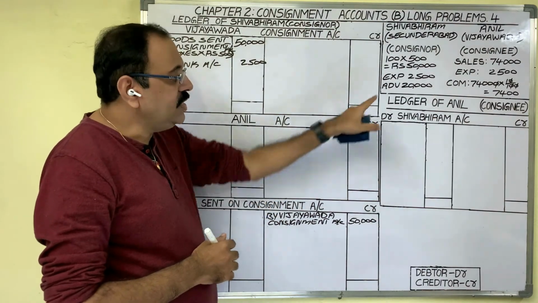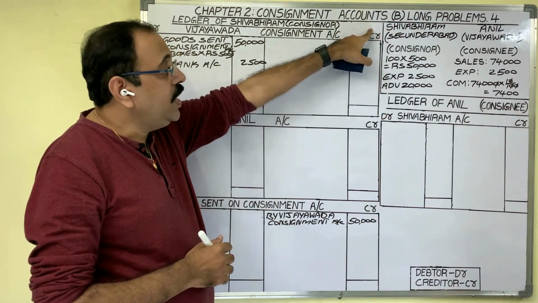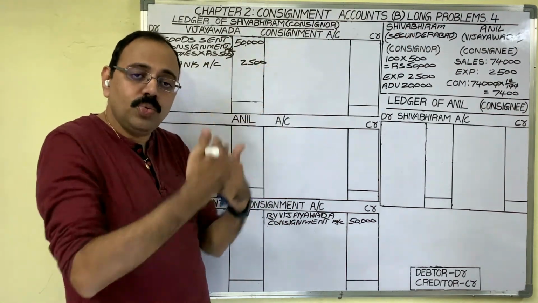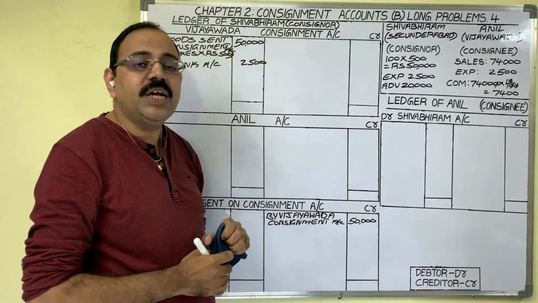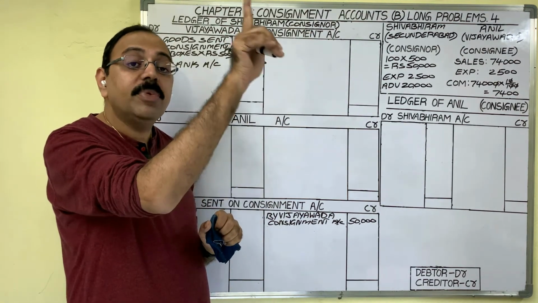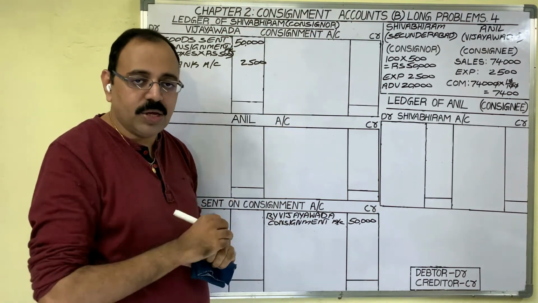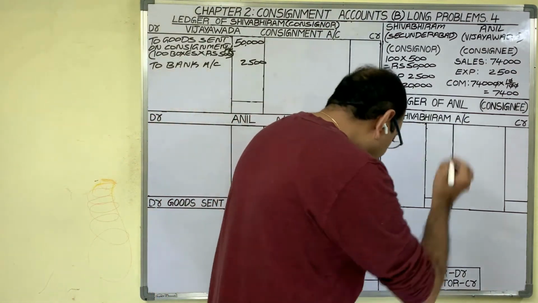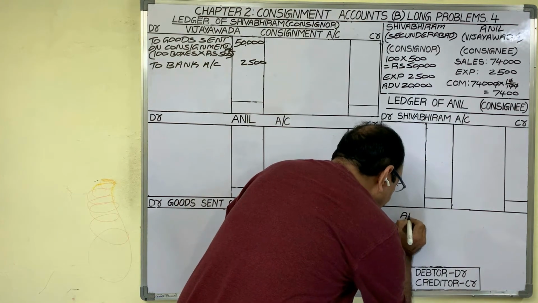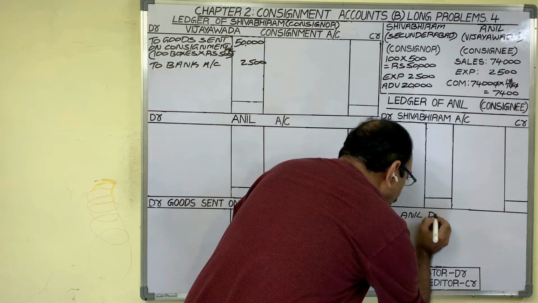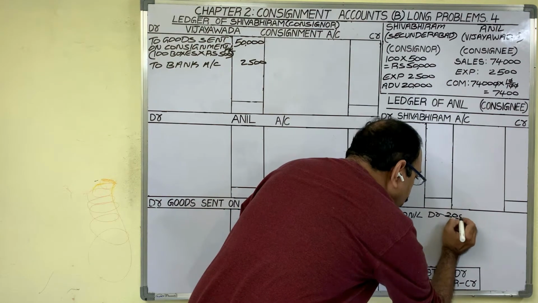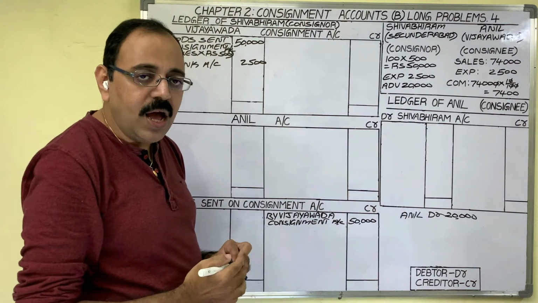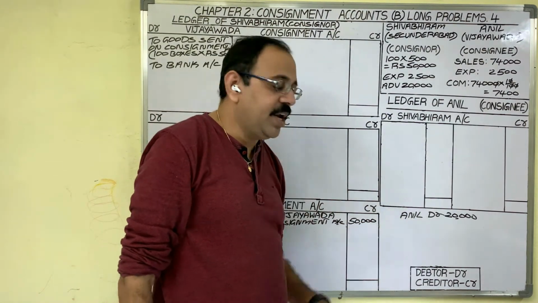Next transaction is advance. Consignor asked Anil to pay the advance. Anil has to pay 20,000 rupees advance. So Anil is becoming a debtor for this 20,000. Debtor means asset. Asset shows a debit balance. Therefore, once we debited Anil account with the advance amount 20,000 rupees. When we ask Anil, Anil becomes a debtor and immediately his account will be debited.